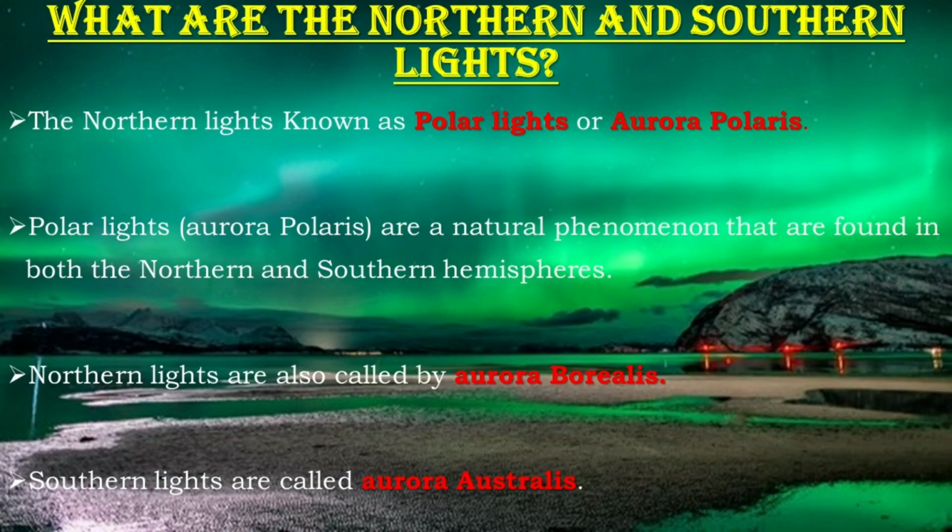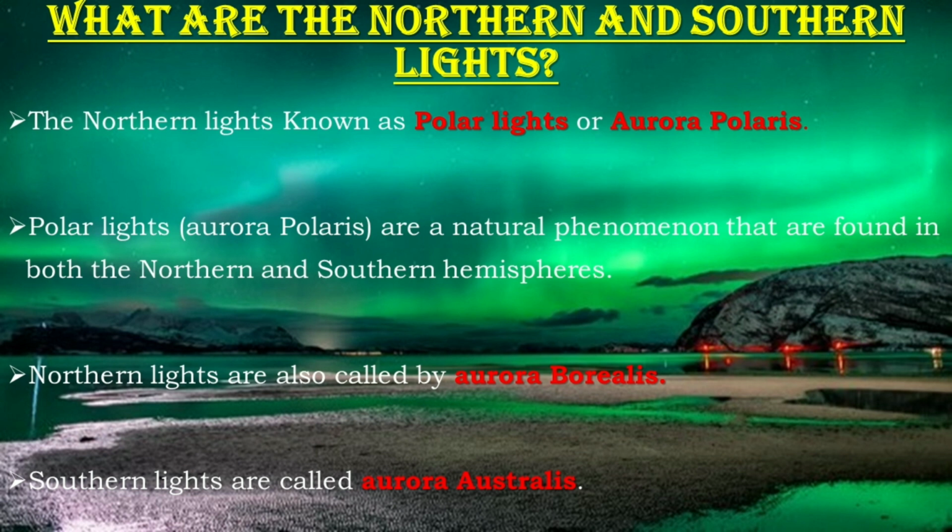Okay. Now the next one is, what are the northern lights? The northern lights, due to the astronomical phenomena, which is also called polar light, as I have said, that is aurora polaris, are shafts or curtains of colored light visible on occasion in the sky.